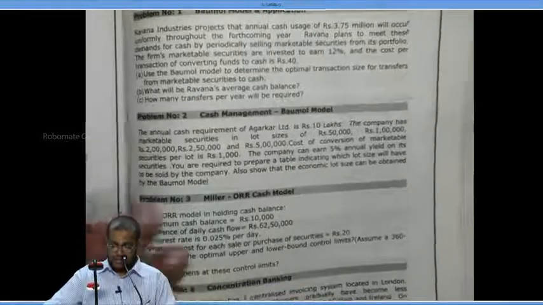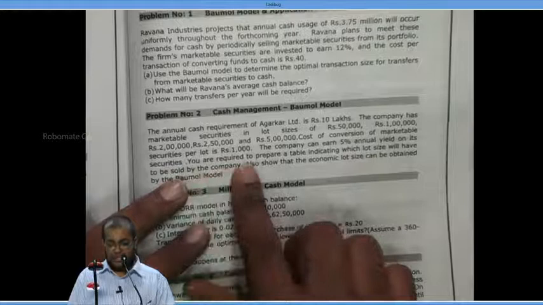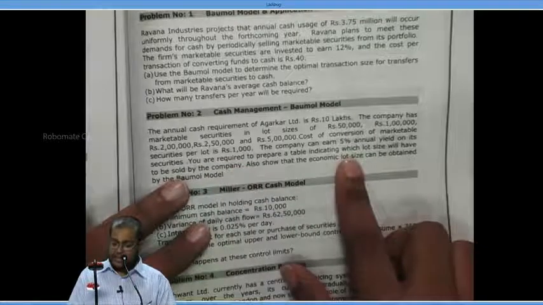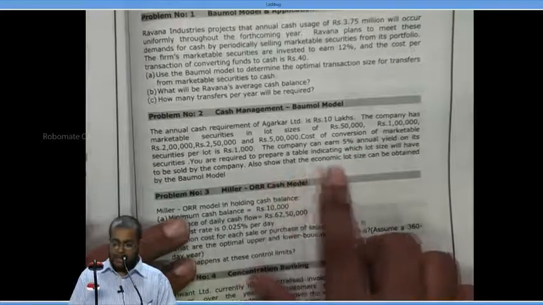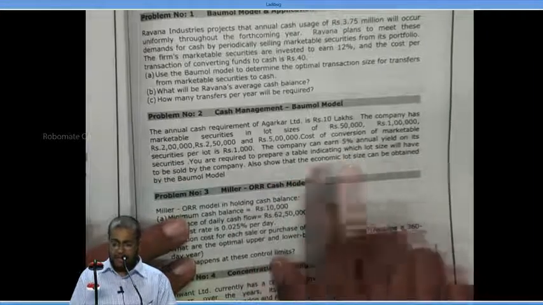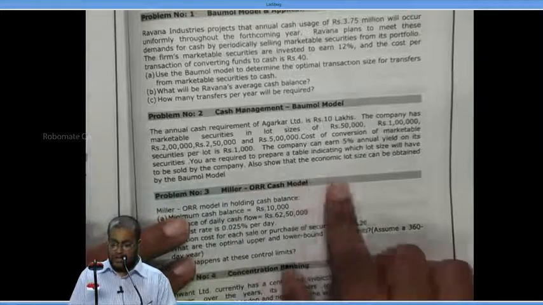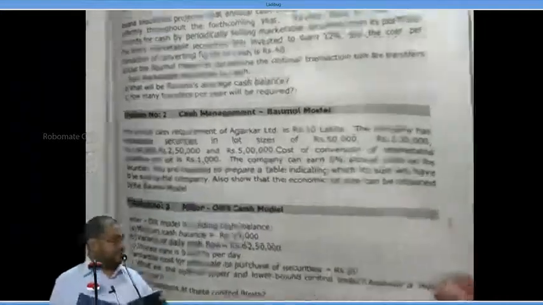The conversion cost of marketable security is 1,000 rupees, which is nothing but transaction cost. The interest is 5%. You are required to prepare a table indicating which lot size will have to be sold by the company. Also, show that the economic lot size can be obtained by the Baumol model. Can you start doing the sum together or not?